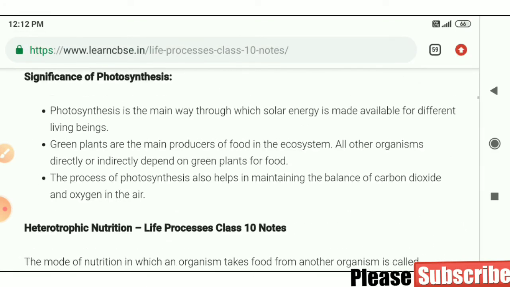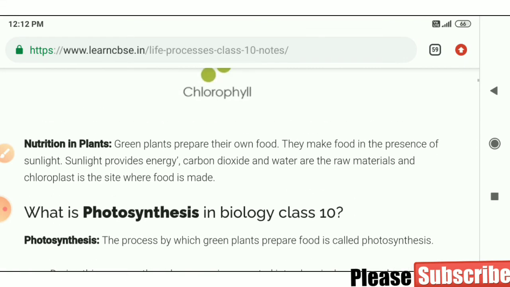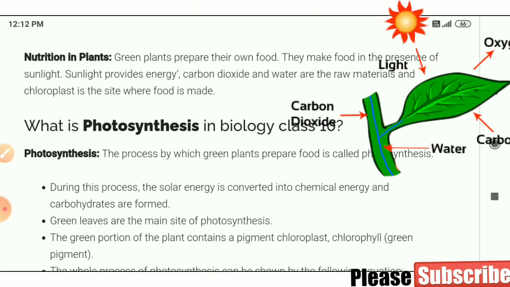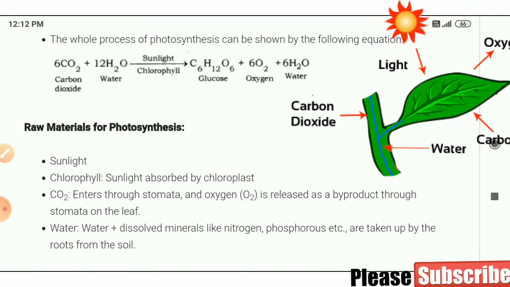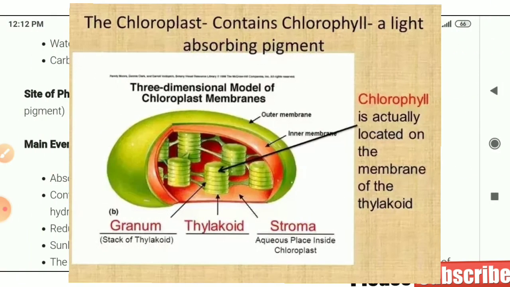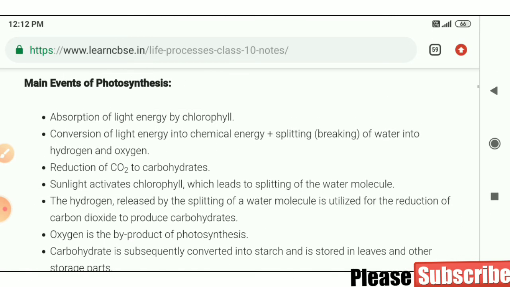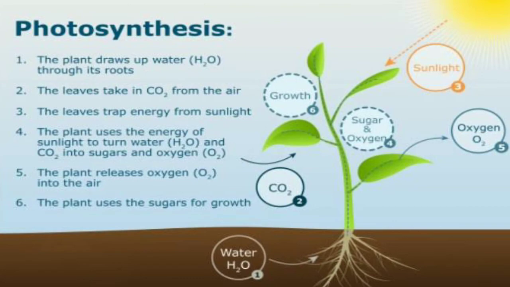Okay. In this video, we have discussed nutrition in plants. What is photosynthesis? What are the raw materials necessary for photosynthesis? Sunlight, chlorophyll, carbon dioxide and water. The site of photosynthesis is the chloroplast. Inside the chloroplast, chlorophyll is present, which is responsible for photosynthesis. It is a green color pigment. Main events of photosynthesis: so many events are there. I have told you what will happen. You can take a screenshot of these things.